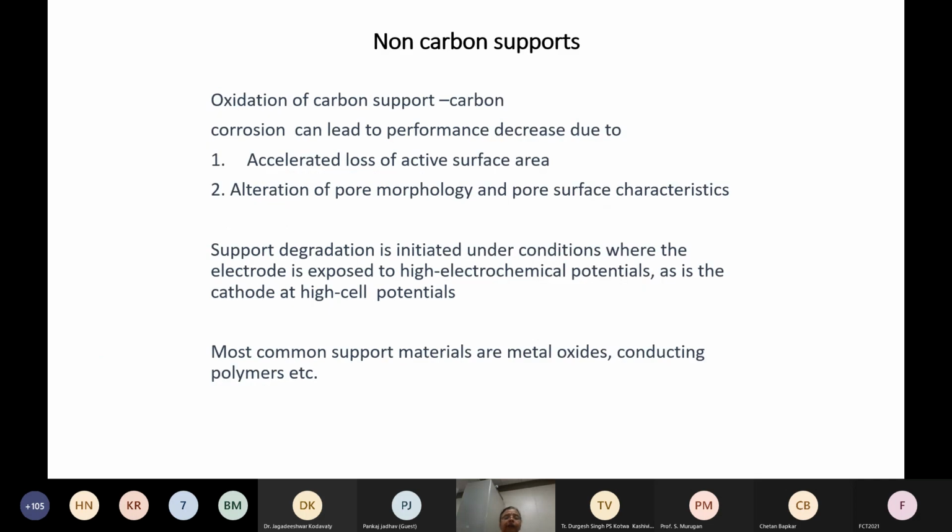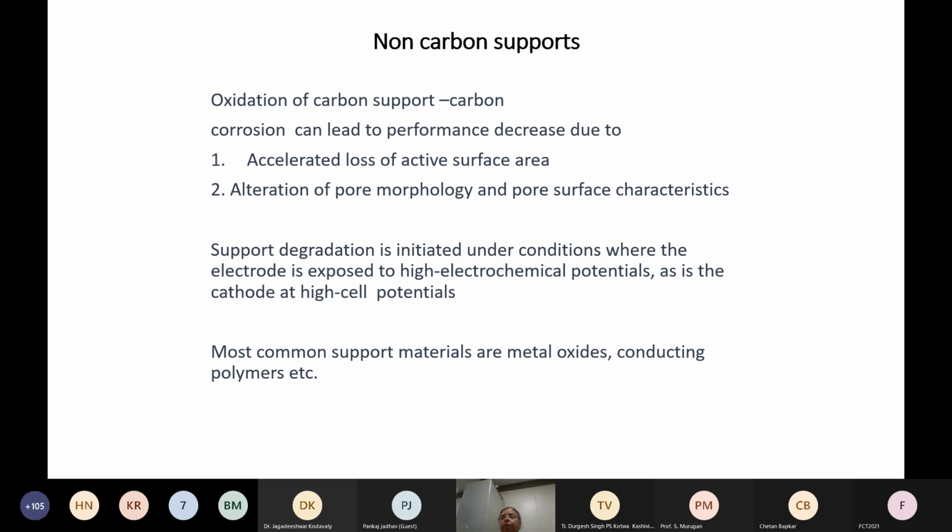So, like I said, carbon as a support has a problem of degradation. It can lead to corrosion, and corrosion leads to accelerated loss of active surface area. What basically happens is that the pore morphology of the electrode changes.